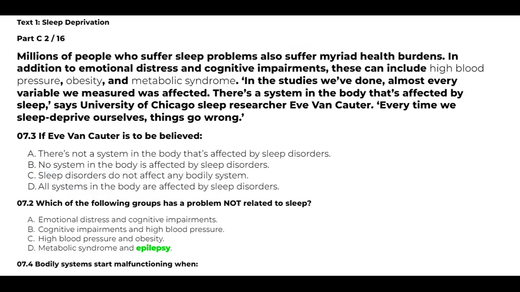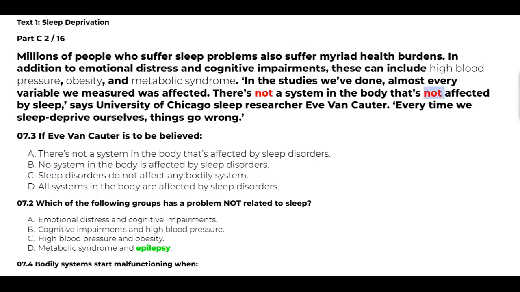There is not a system in the body that is not affected by sleep will be translated into: there are systems in the body that are affected by sleep. That means there is not a system in the body, there is not a system, that means all the systems in the body are affected by sleep.